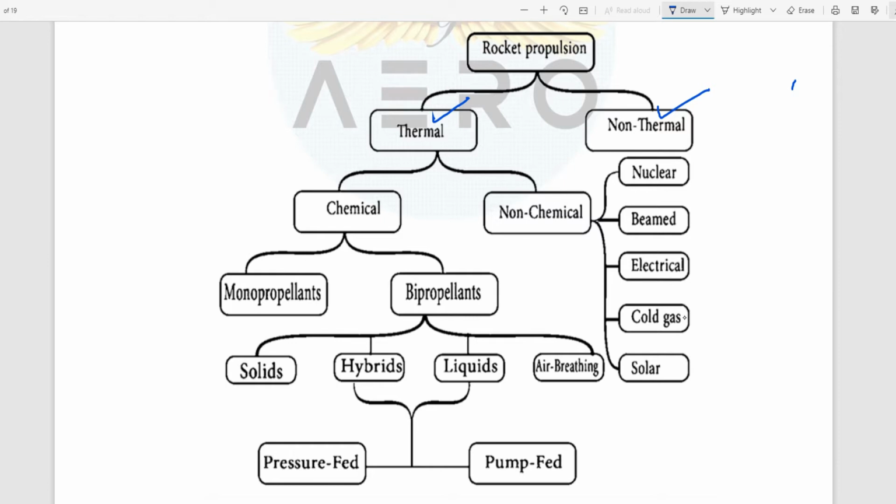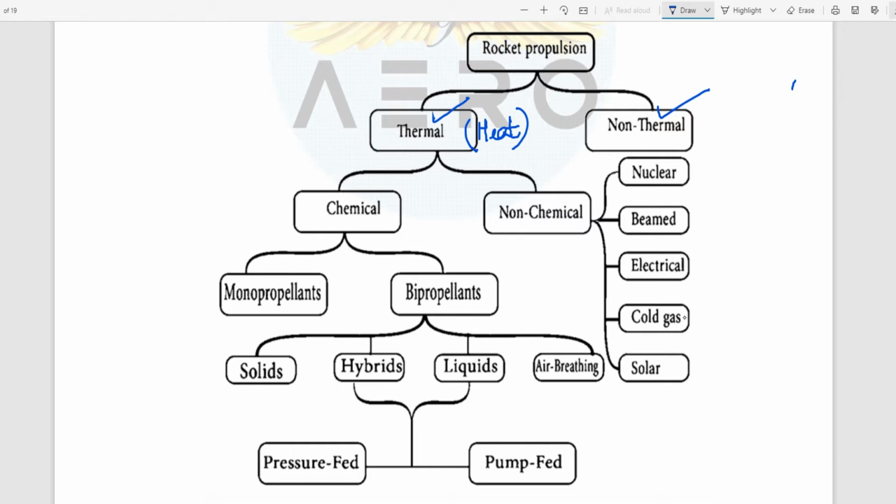Rocket propulsion can be further classified in 2 types: thermal and non-thermal. From the word thermal, you can say it is relevant to heat. Now how can this heat be produced? Either by chemical or non-chemical means. Chemical can be either monopropellant or bipropellant. Bipropellant has further classifications: solid, hybrid or liquid.